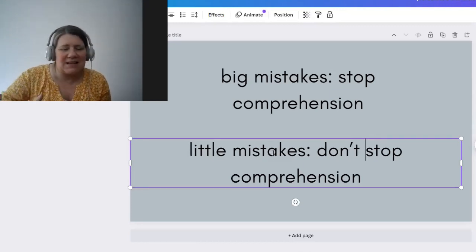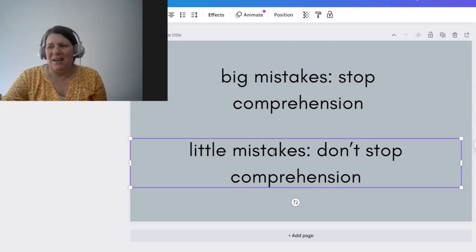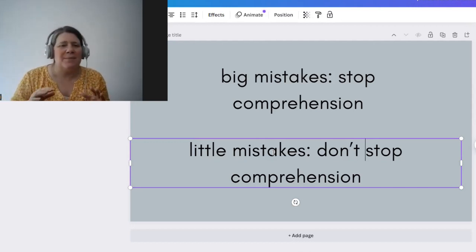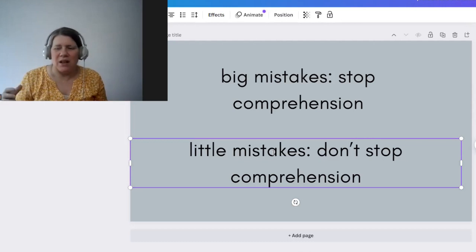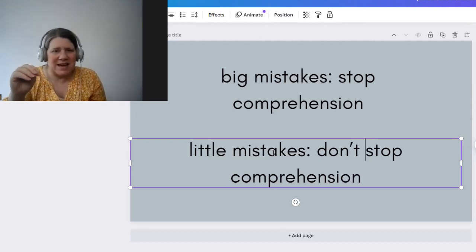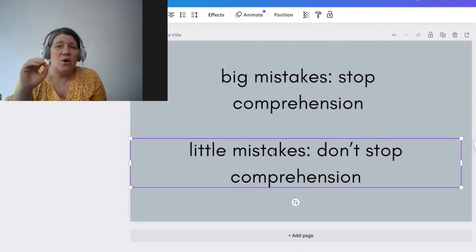They might be a mistake like I say, he go to the store. I am never going to misunderstand you if you say he go to the store, even though that's a grammar error. I won't misunderstand that. And nor will other people. They will understand you as well. But if you make a big mistake, it gets in the way of comprehension. Mixing up and saying she for he or it for she, mixing up those pronouns and their antecedents, that's a big mistake.